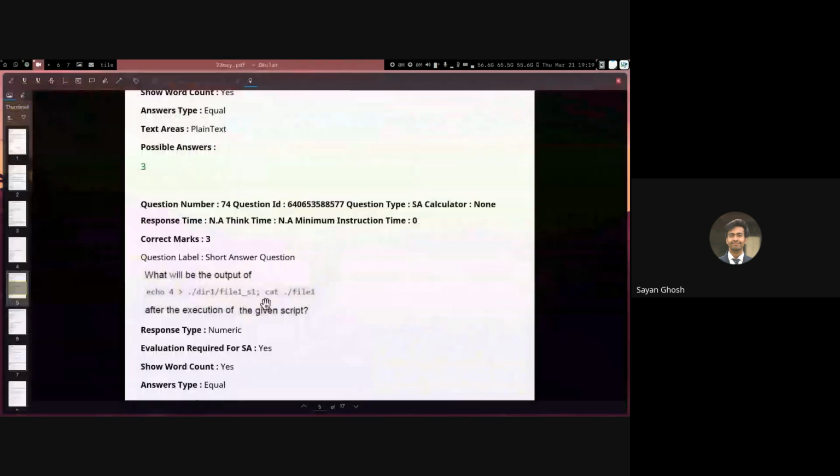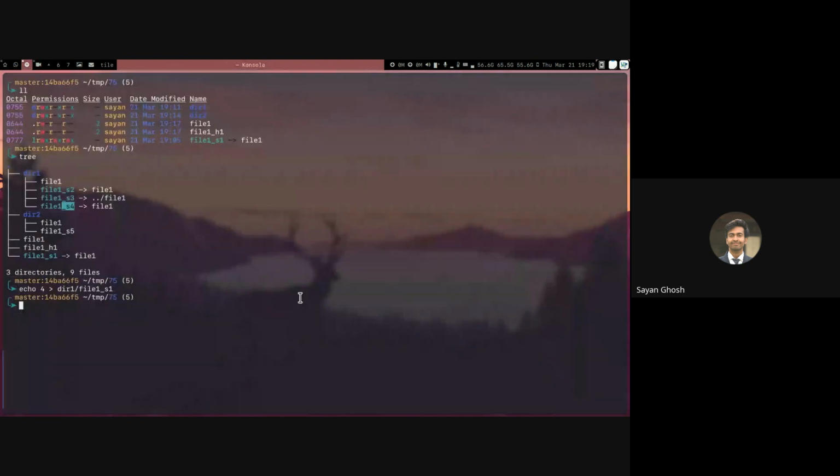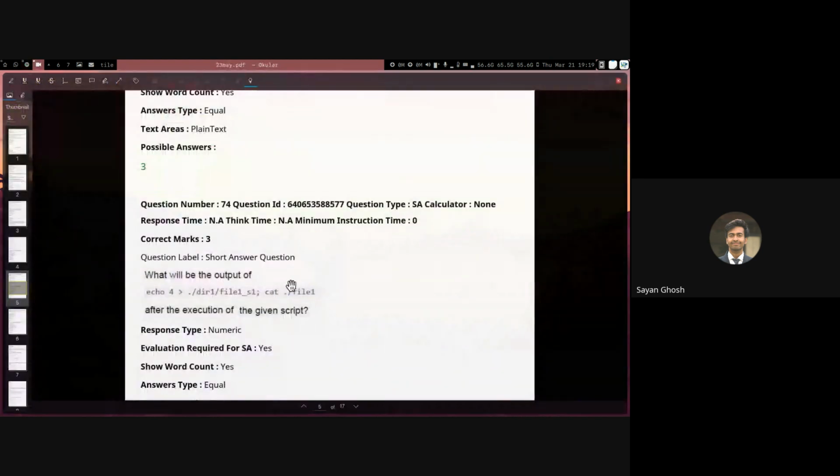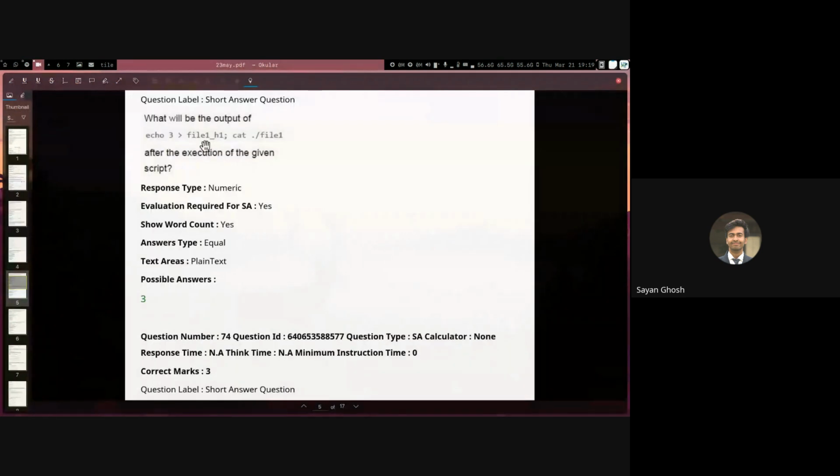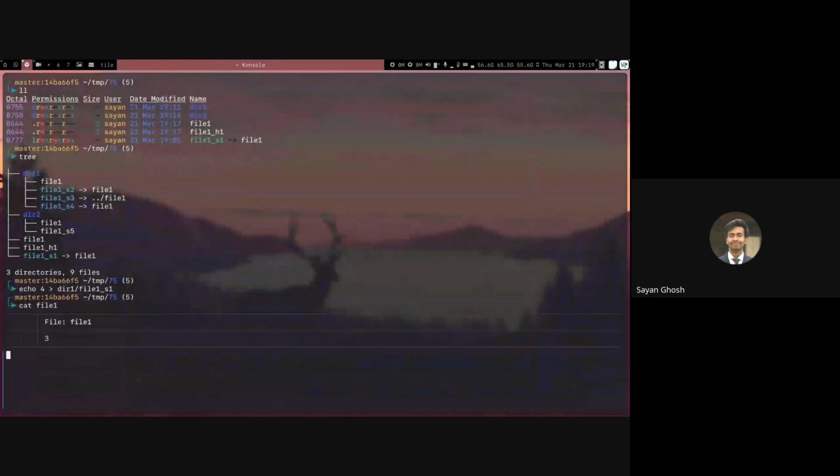And then we are asking what is the output of cat file1. Obviously just creating a simple file will not have any effect on some other file. So doing this has no effect on the output of cat file1. The cat file1 will still remain the same. Here we are not assuming that we have done the previous command. If you remember, we changed the value of file1, so the value of file1 became 3. But before that, the value of file1 was 1. So right now it will say 3.